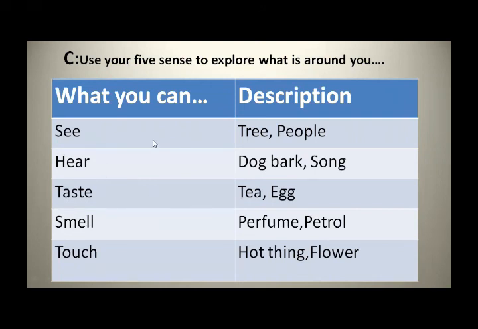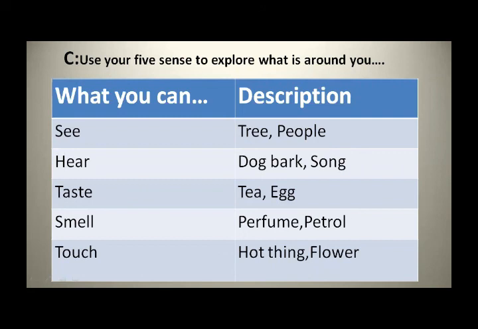For example, you can see a tree, people. In this option you can write tree, people, and other things. Around yourself, table, fan, TV, mobile phone, computer.